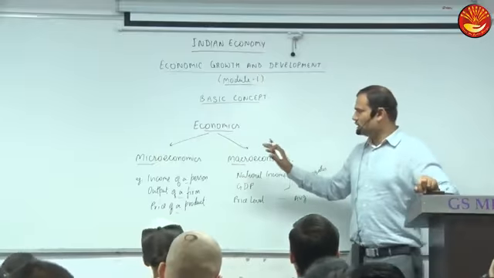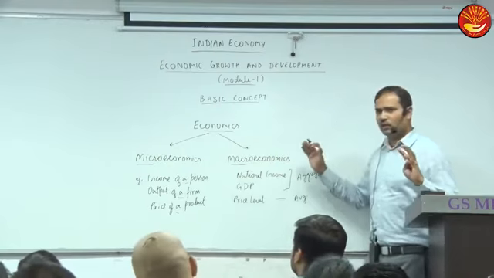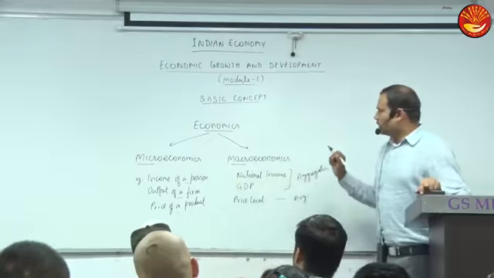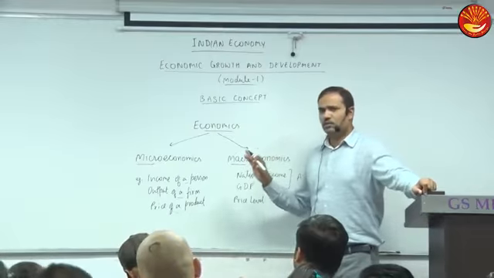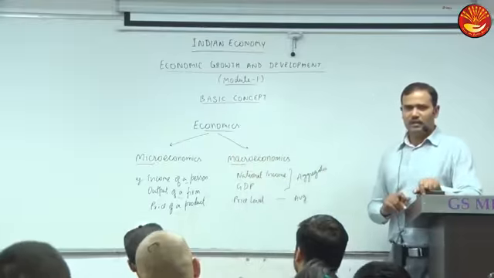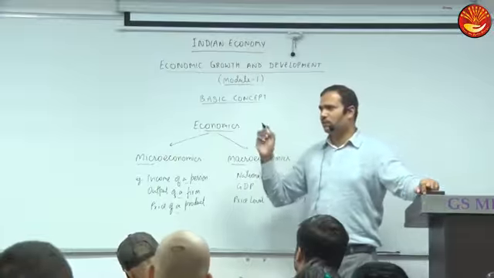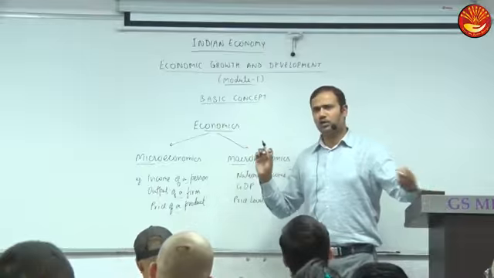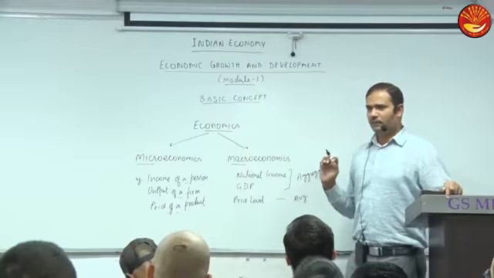So I think the difference between micro and macro must be clear. Here one individual unit is studied, and in macro the entire economic system as a whole is studied. Can we say whenever we talk about aggregates, it must always be macroeconomics? If I talk about aggregate production of markers in India, is it micro or macro?